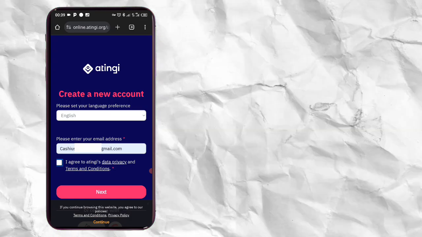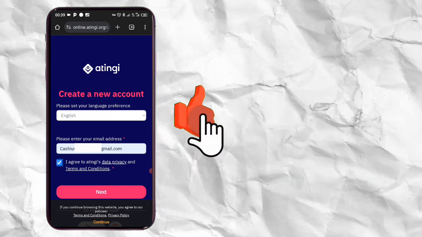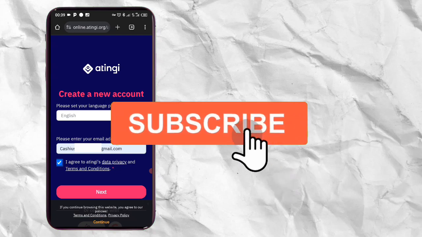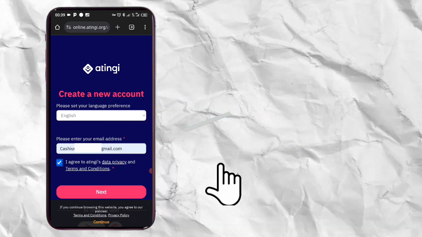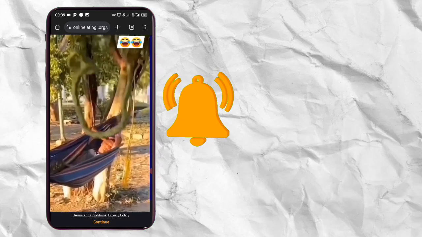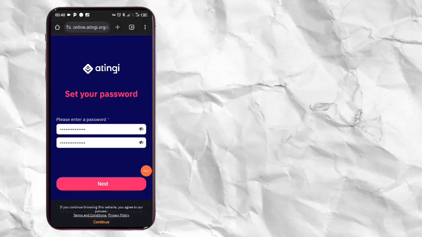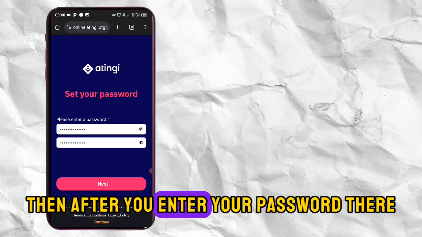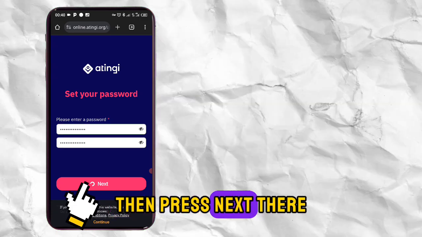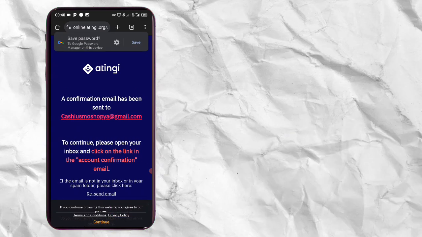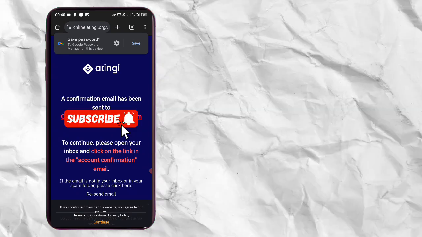So here you just enter your ID, your email address, then you agree, then you press next. Do the same here, you know the procedure. Then after you enter your password there, press next. So you can see here a confirmation email has been sent to my email.